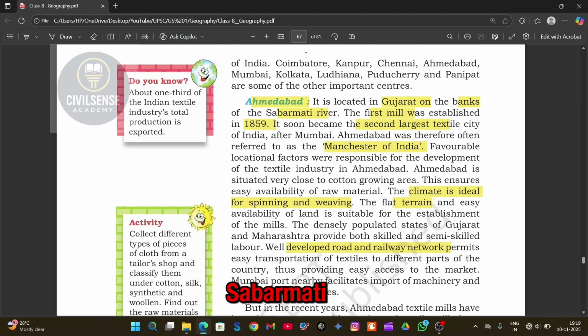It's on the bank of the Sabarmati. The first mill there was set up in 1859 and soon it became known as the Manchester of India, because it had everything: good climate, flat land, and good roads and railways, perfect for textile production.